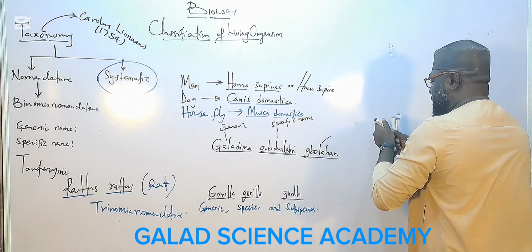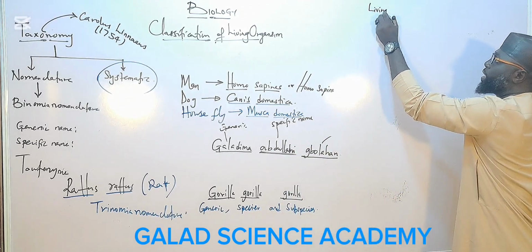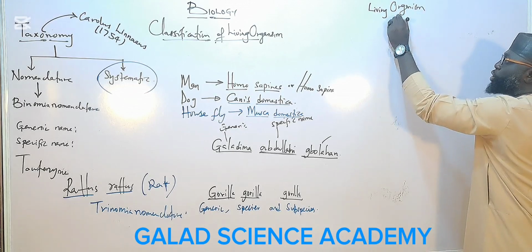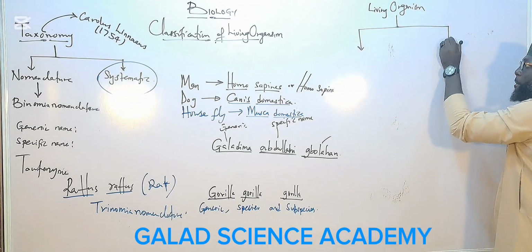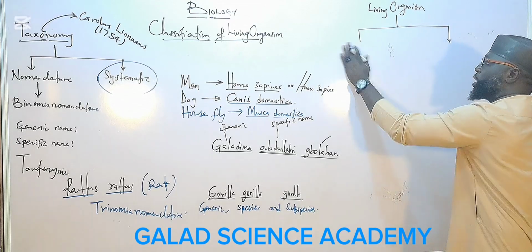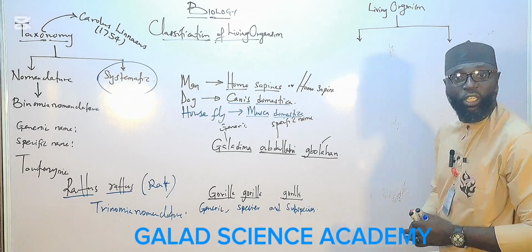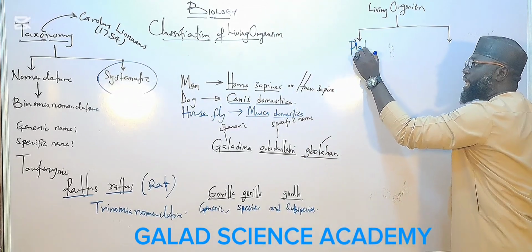He said living organisms can be grouped into two. The first one, according to Linnaeus, is kingdom Plantae.